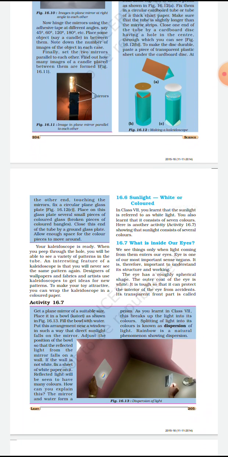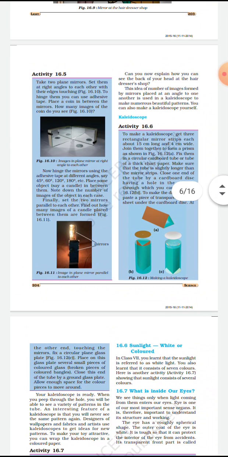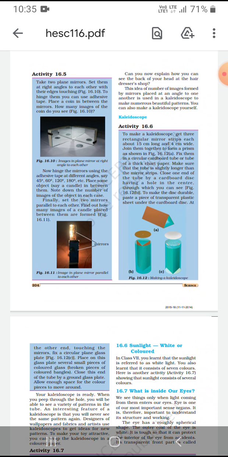So in this experiment, to make a kaleidoscope, you have to get three rectangular mirror strips, each about 15 centimeters long and 5 centimeters wide, and join them together to form a prism. It should be like a prism, meaning a triangle shape. And make sure that the tube is slightly longer than the mirror strips.